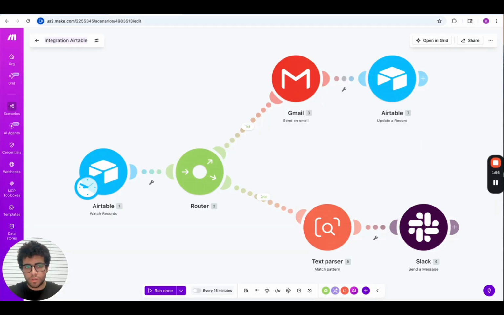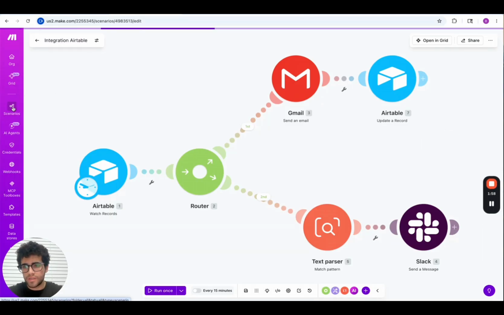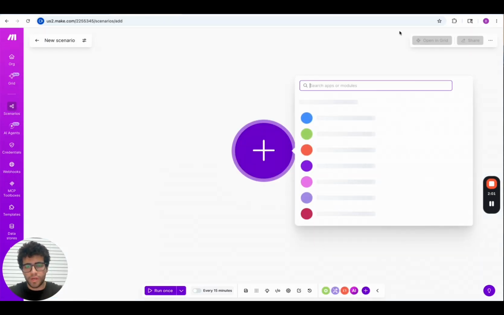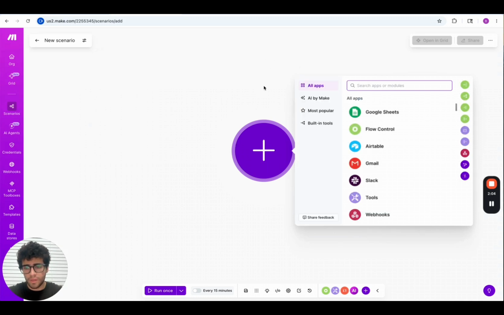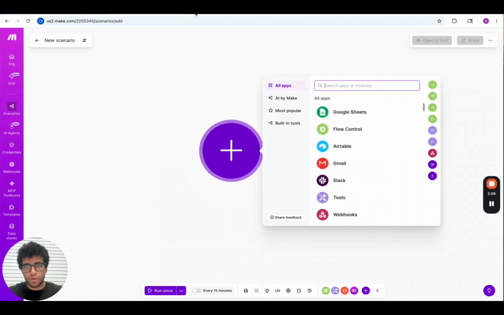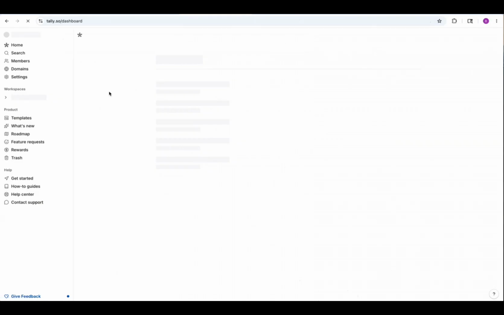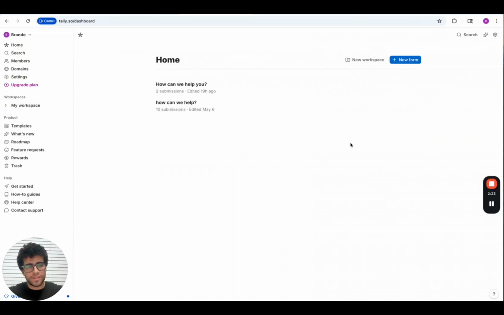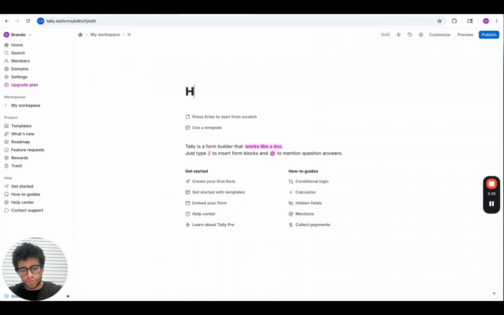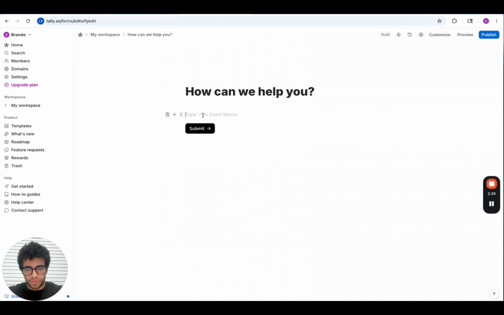First of all, you just click the left bar, Scenarios, then click Create scenario, top right. So now you can see this dashboard in front of you. The first step is going to be to search for Tally on Google. So we are on Tally, this is the dashboard, and we're going to click New form. How do we want this form to be called? I just call it How can we help you. Press enter, from scratch,